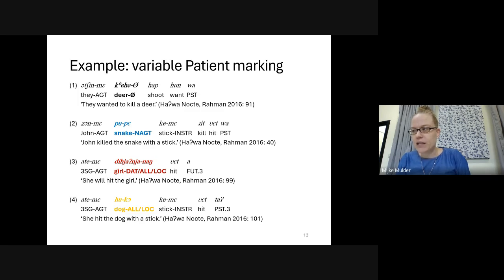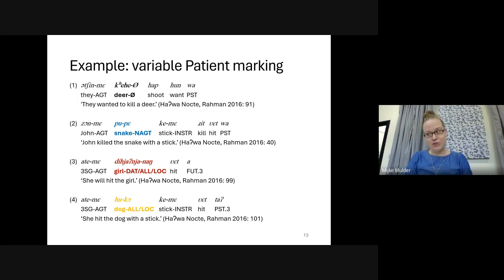The patient snake is marked with non-agentive case. In clause 3, she will hit the girl. The patient girl is marked with dative, allative, locative case. The fourth sentence, she hit the dog with a stick. The patient dog is marked with allative, locative case.